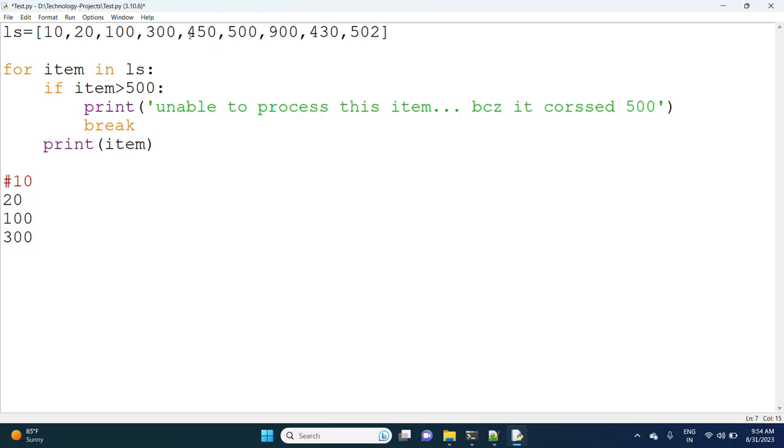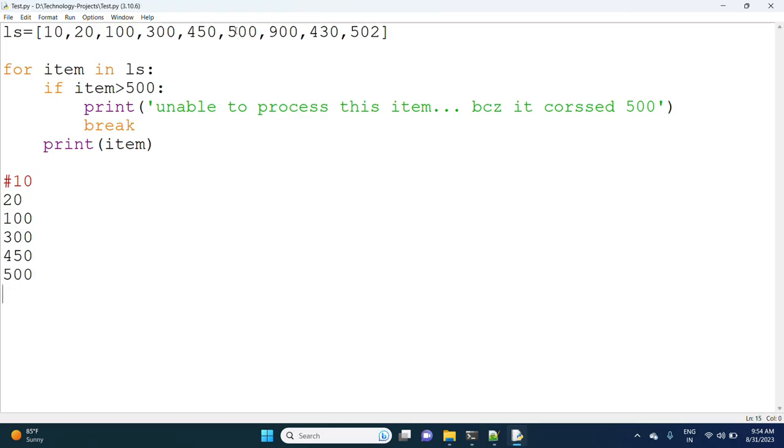Next 450. 450 greater than 500 is also false, so that time also we will get 450. When it reaches 500, 500 greater than 500 means false. Make sure I am not writing greater than or equal to, I am writing greater than only. So 500 greater than 500 means false, and that time also we will get 500.